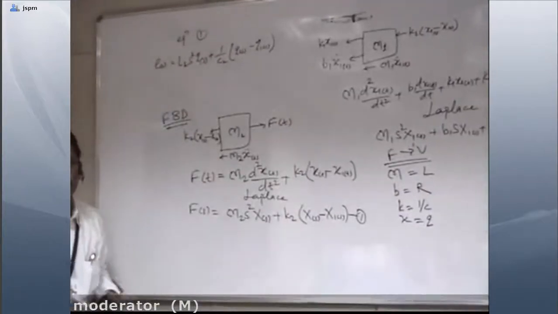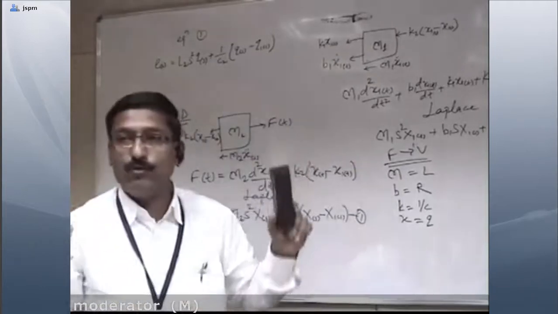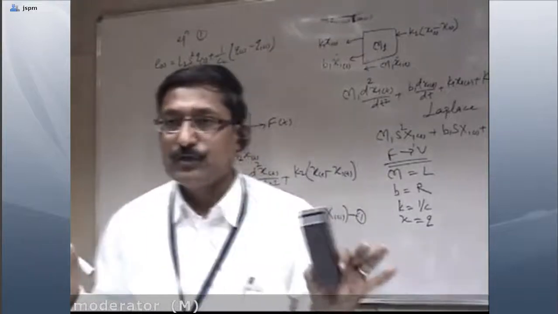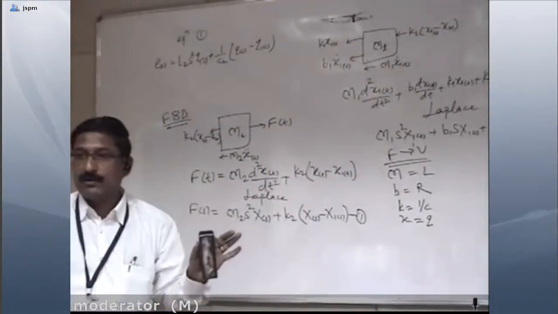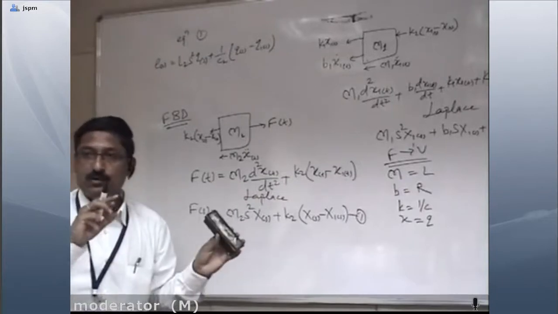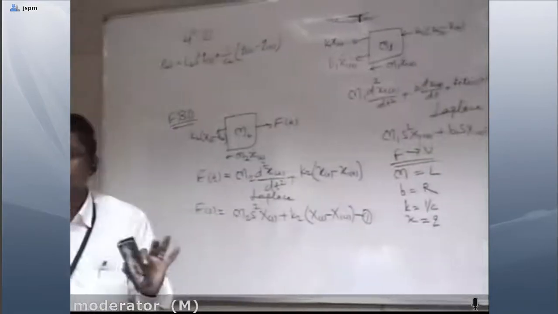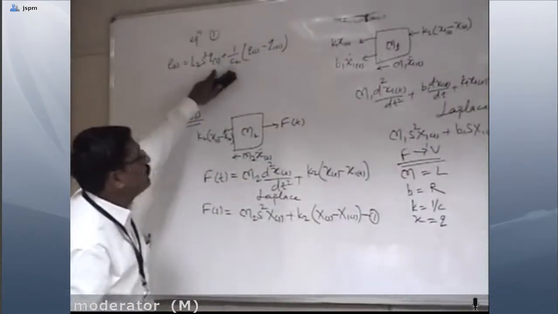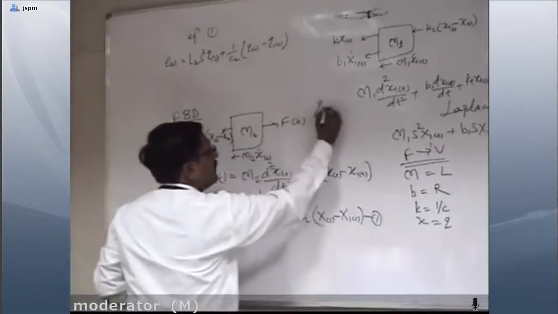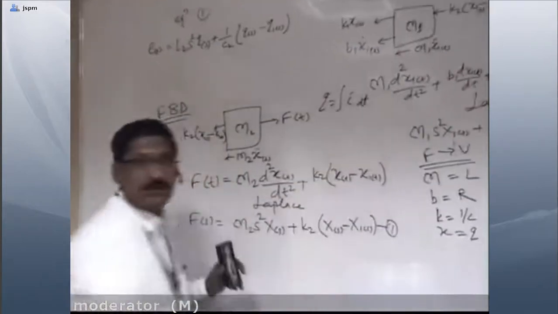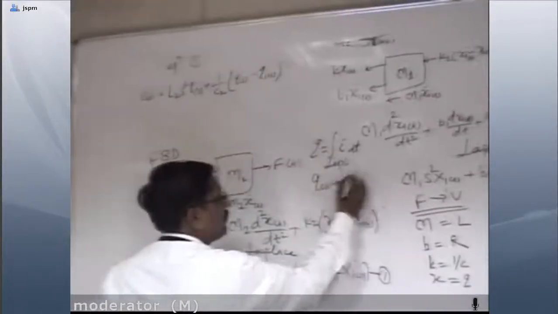Now we'll make certain modifications, because again this equation is there, and with the help of this equation we have to prepare its circuit diagram. Okay. So here, whenever we prepare circuit diagram, either in voltage or current, we'll require, if it is voltage mode, current will be flowing through this, or if we are applying voltage, we have to show in terms of current. So here, whatever Q initially we have defined, Q is nothing but Q is equal to integration of I dt. Okay. So if I take its Laplace here, Q of S is equal to what?